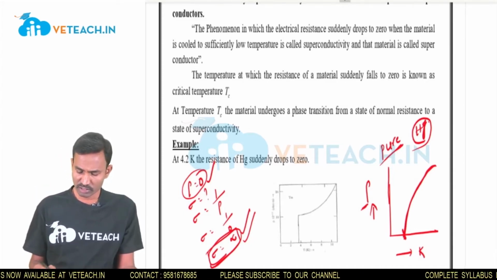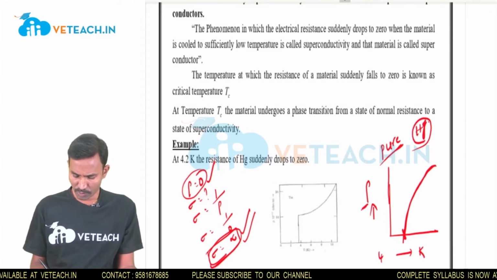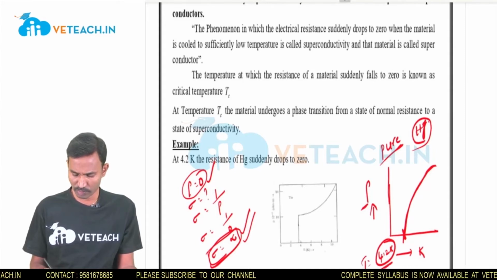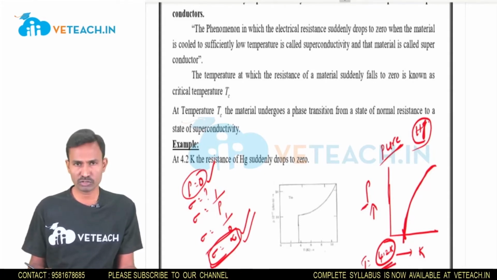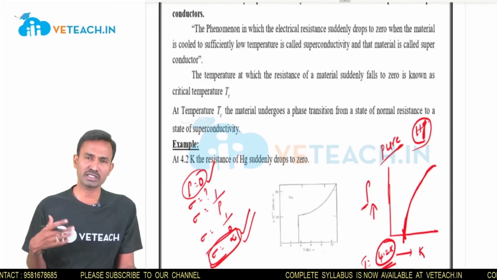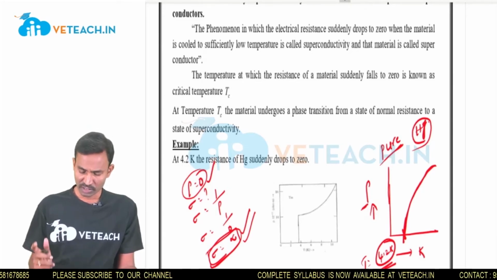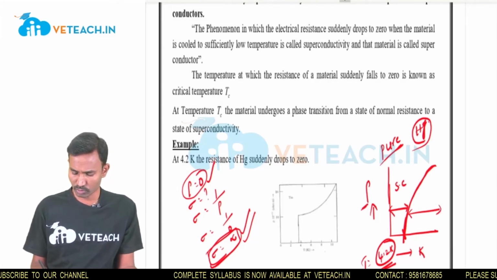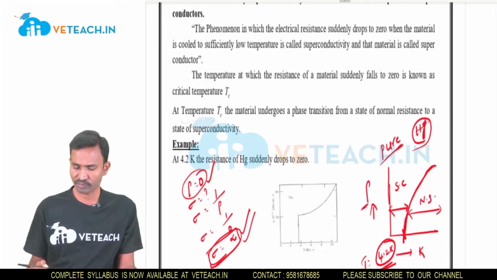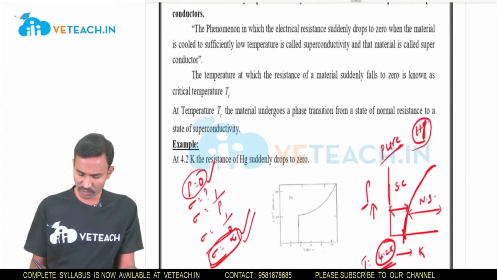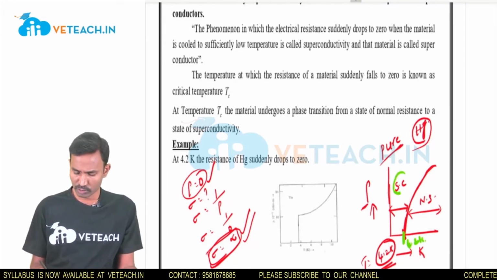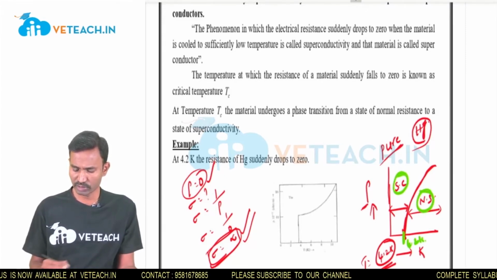In case of pure mercury at 4.2 kelvins, at temperature T equal to 4.2 kelvins, the resistivity suddenly goes to 0. That means it acquires the superconductivity state. Below this 4.2, it is in the superconducting state. Above 4.2, it is in the normal state. This is the value, 4.2 kelvins. Below 4.2, superconducting state. After 4.2, normal state.